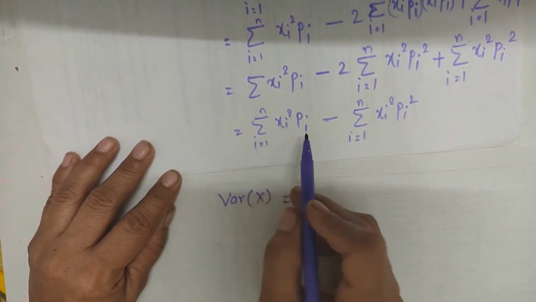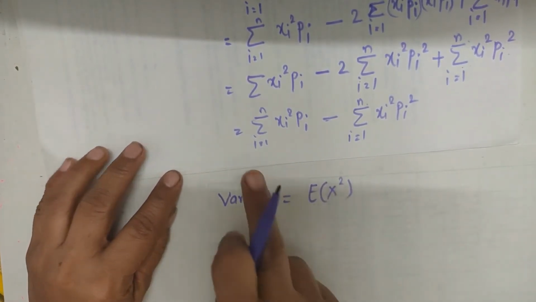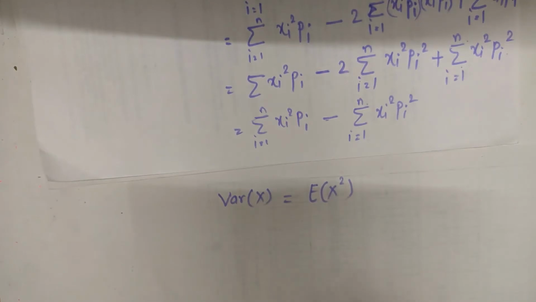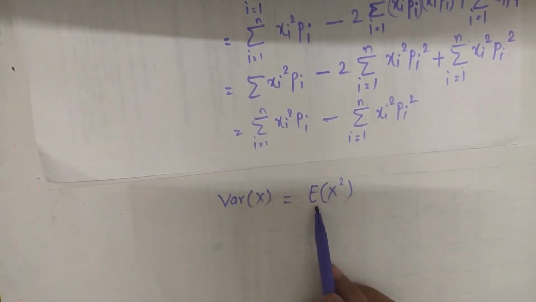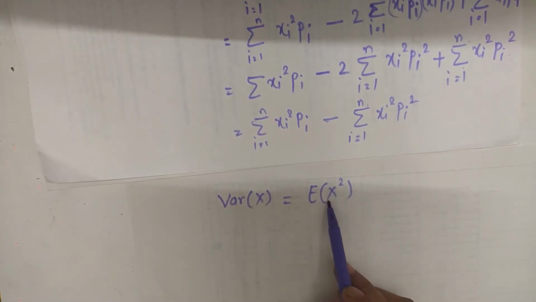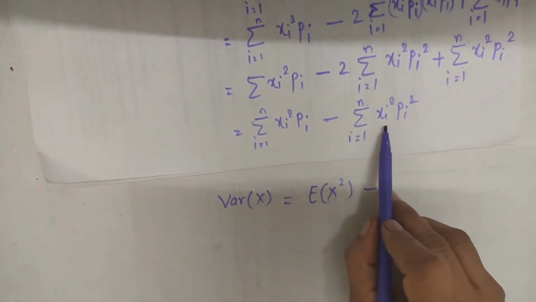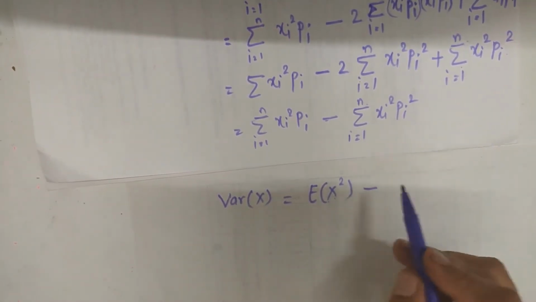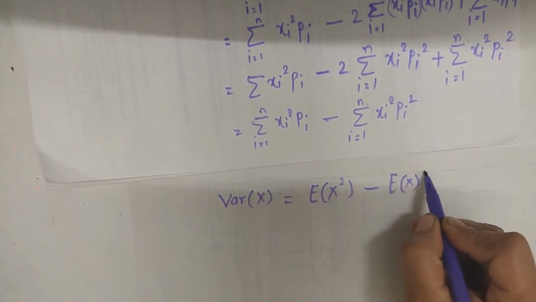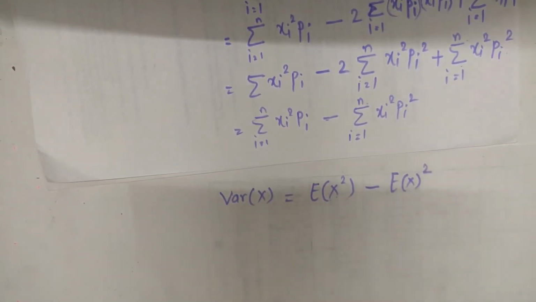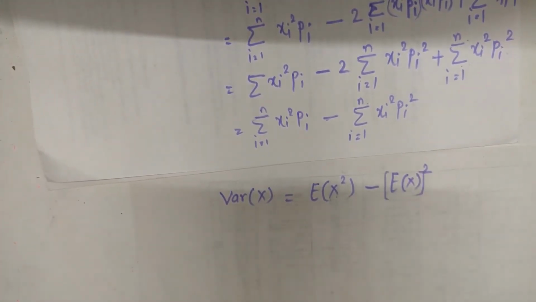this summation xi square pi, that is E of X square. Since E of X is equal to summation xi pi, summation xi square pi can be written as E of X square, the expected value of X square, minus this term, which can be written as E of X, bracket square.